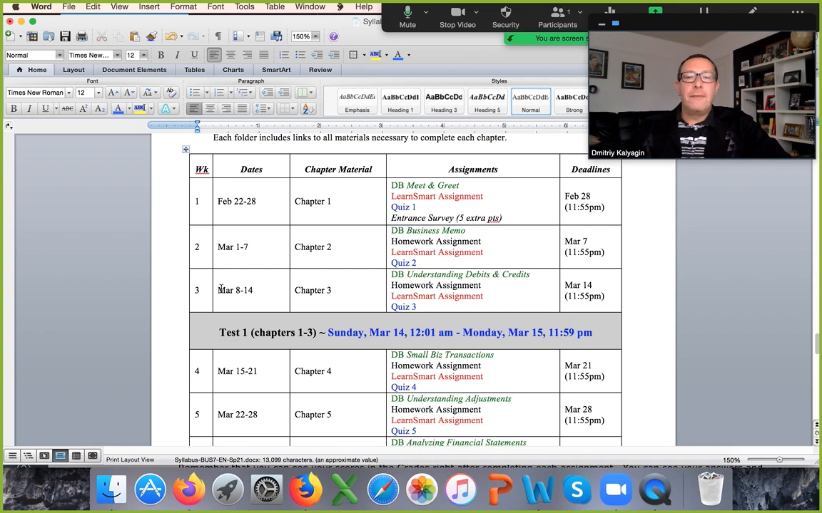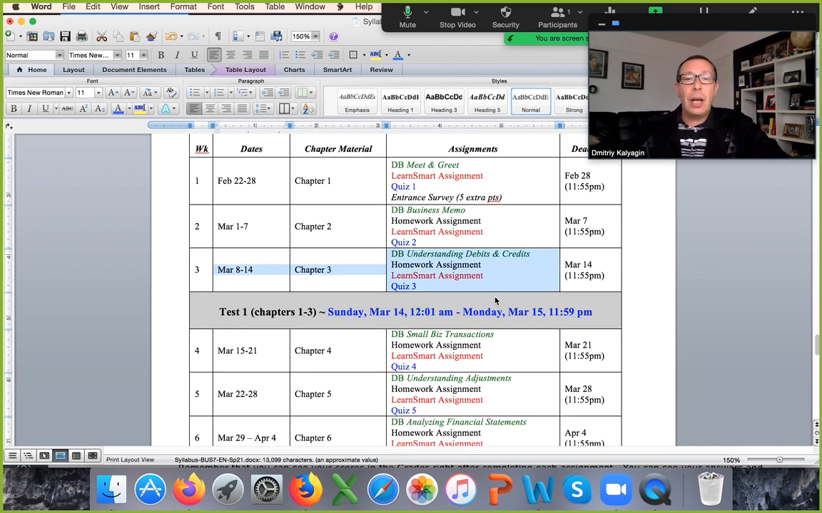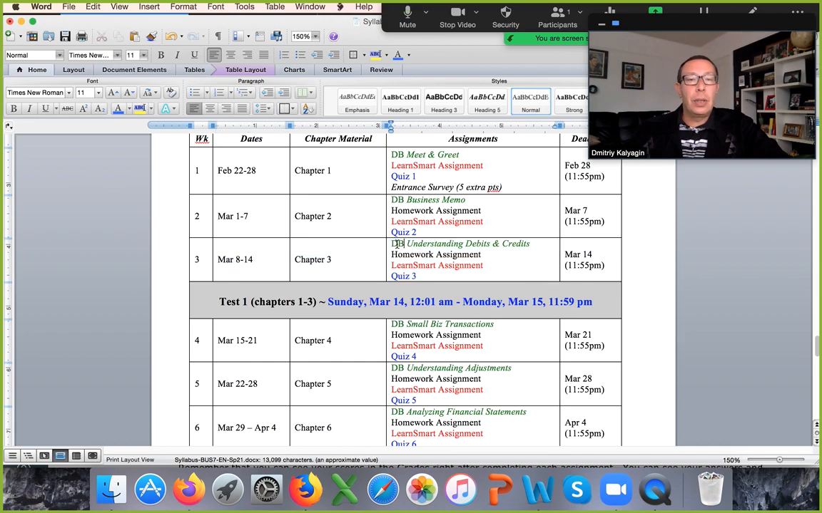So let me show you, for example, any chapter. Any chapter is very similar. The structure is very similar, very organized, and the flow is the same week to week. So every chapter you have 4 assignments to complete: 1 graded discussion board, DB, a homework assignment, a Learn Smart assignment, and a quiz. All of these assignments are due on Sunday at 11:55 p.m.